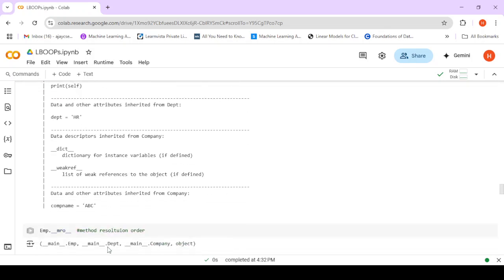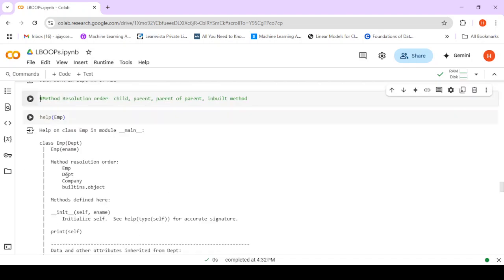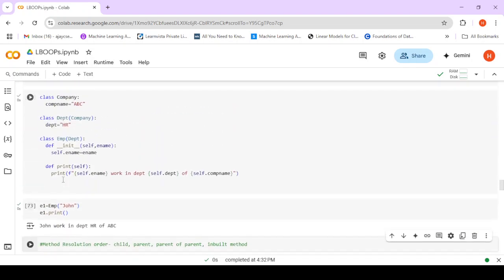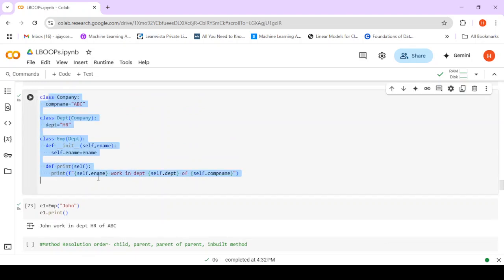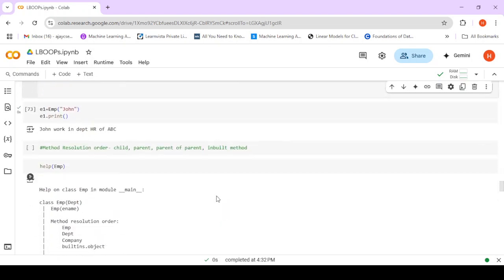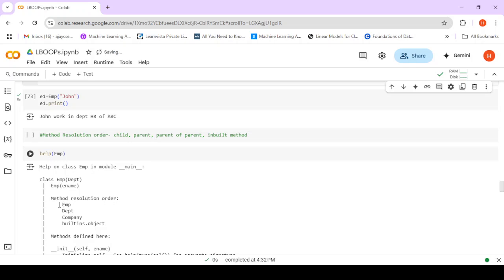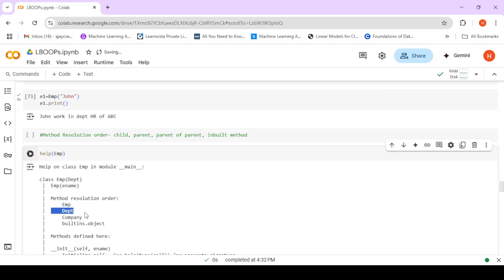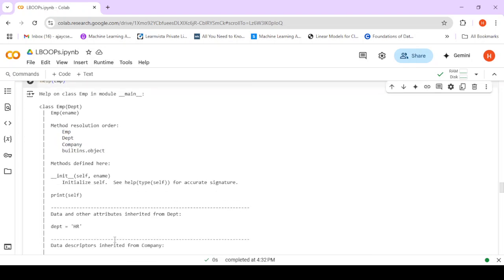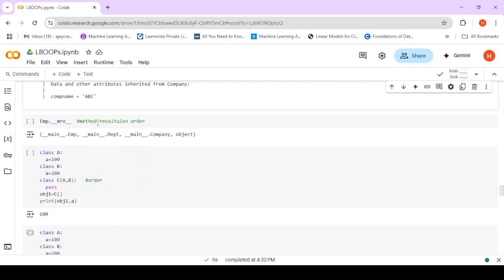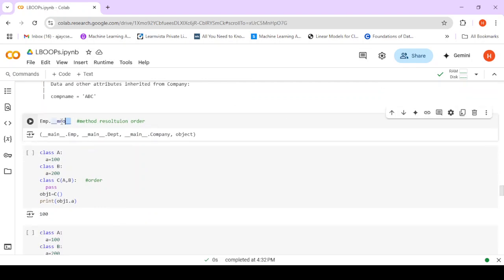Let us look at method resolution order. In cases where we have multi-level inheritance, method resolution order becomes very important. So first it is the class, then its immediate parent, then the parent's parent, and then any other object that is there. If we see __mro__ on the Employee class, it shows that first it is Employee, then Department, then Company, which is looked at for the method.